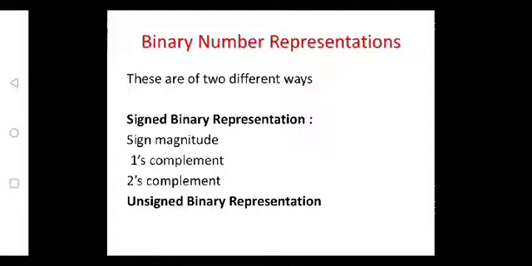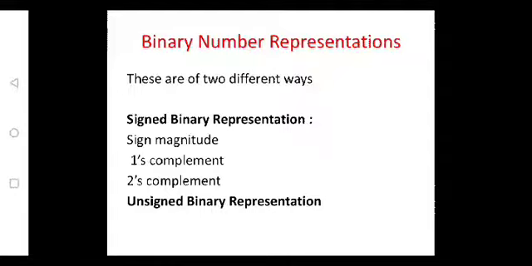That is, the representation of binary may be either signed binary number or unsigned binary number. So the name itself indicates signed binary number is having sign. That is, the sign may be either positive or negative. But whereas in case of unsigned binary numbers, we won't have sign, that is only positive numbers.